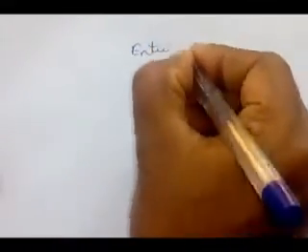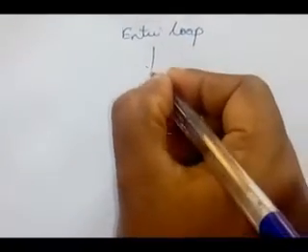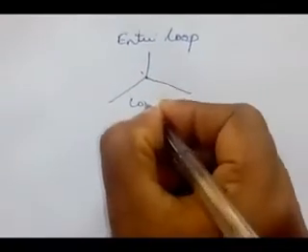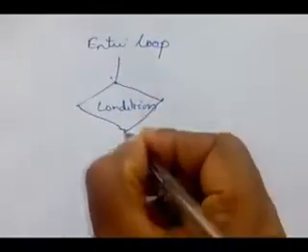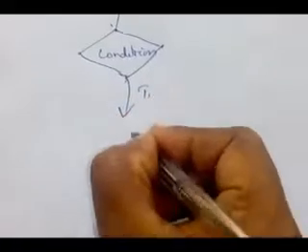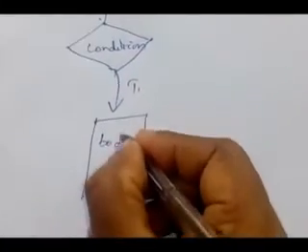So here first it will enter the loop. Then after entering the loop, it will check the condition. If the condition is true, what happens? The body of the loop will be executed.